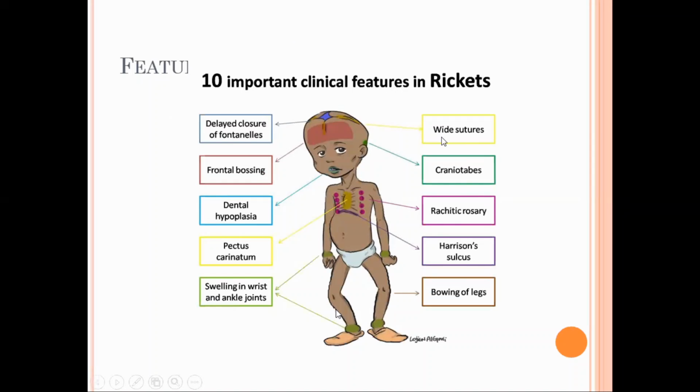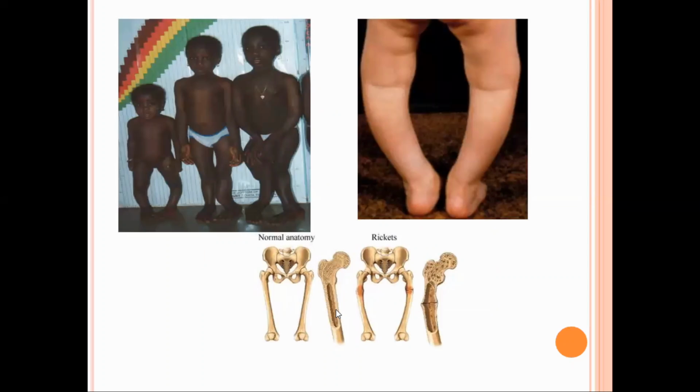Open fontanelle, delayed closure, wide sutures, okay, craniotabes, as already mentioned, rachitic rosary, Harrison sulcus in the inward pull of the diaphragmatic groove, pectus carinatum, the sternum becomes protruded, and also bowing of the legs, and the knee and ankle joints are swollen. Okay, is it clear? Yes, ma'am. Okay. So, like a bow, there is bending of the legs.